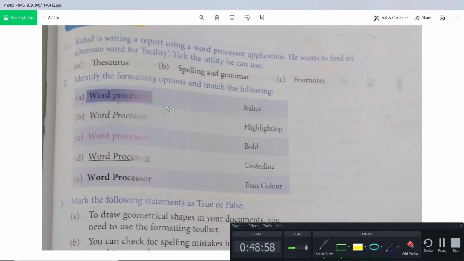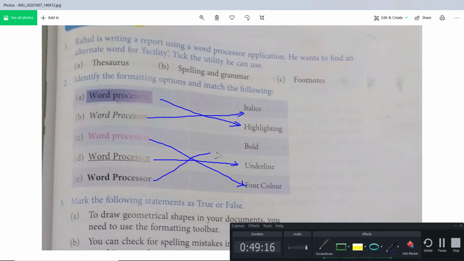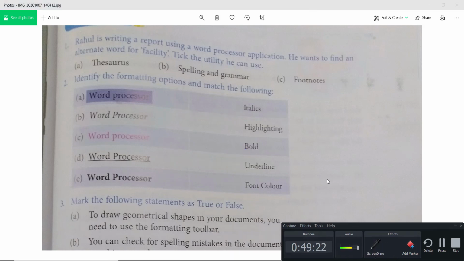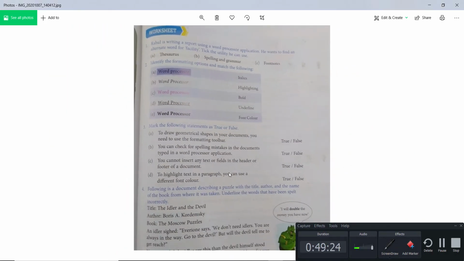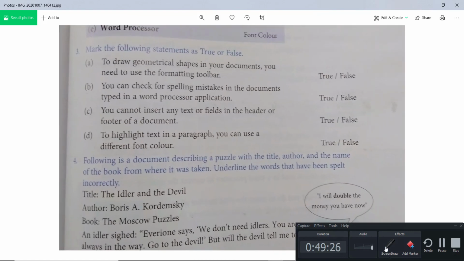Okay, so this is highlighted. Let me change this. Yes, this is highlighting. This is italic, this is font color that I already showed you, this is underline, and the last one is bold, right? So this match you can do easily, it is not at all difficult. So let's see further, that is true and false.